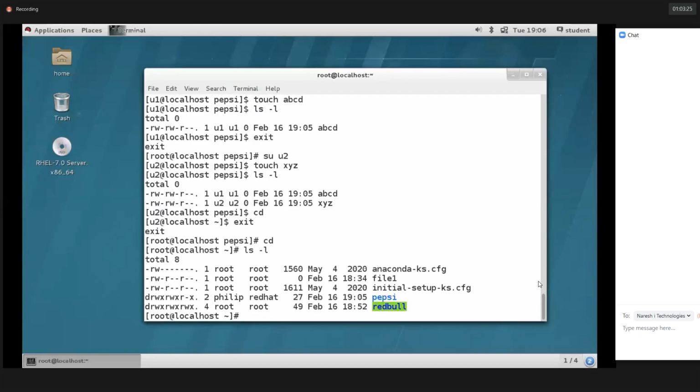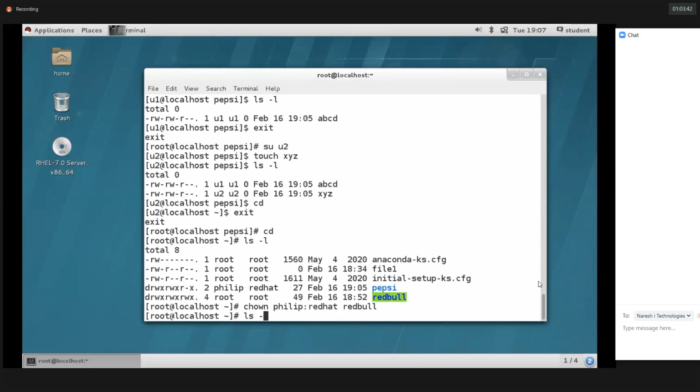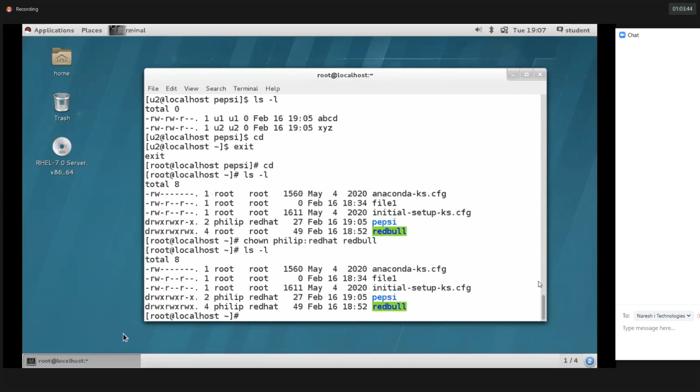I'm trying to change the owner and group ownership for the Red Bull directory. The chown command we should use. Philip is a user, then Red Hat colon Red Hat. So clear, owner and group owner both got changed at a time.